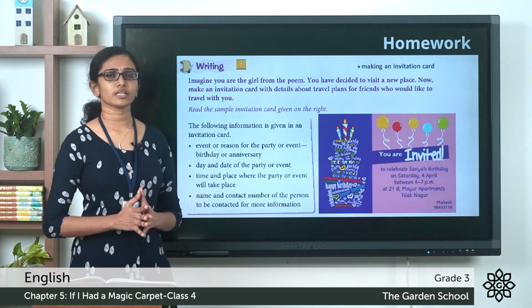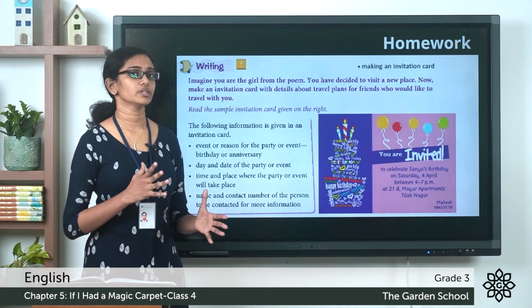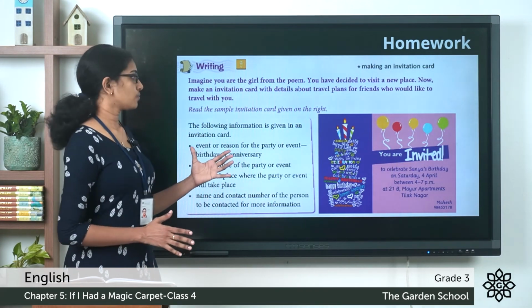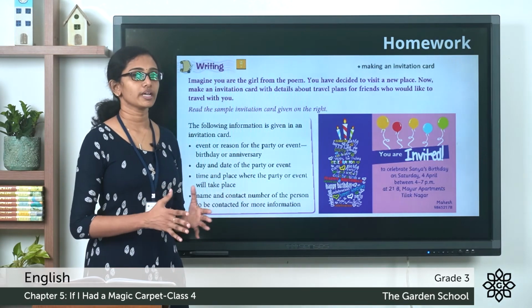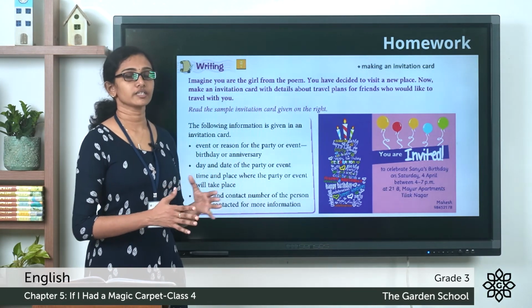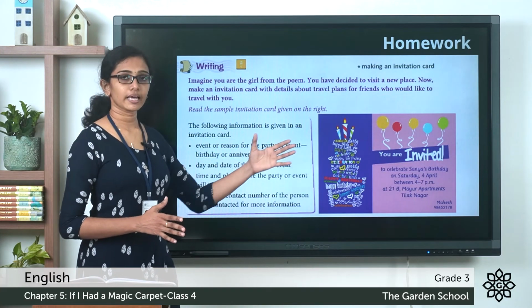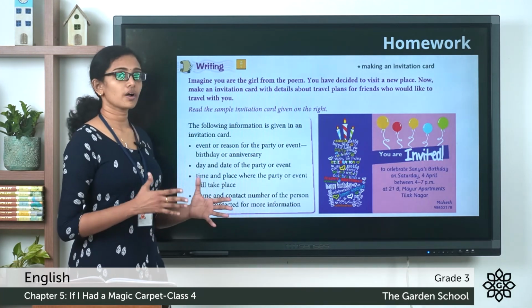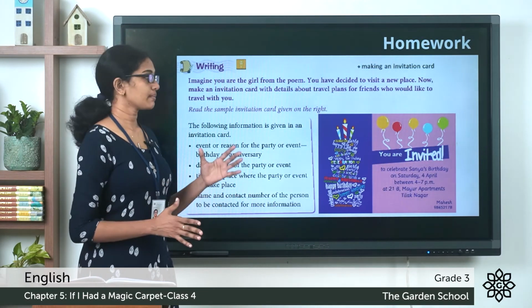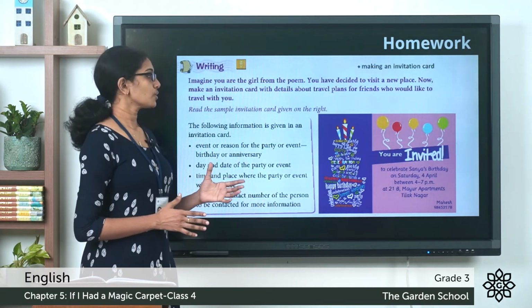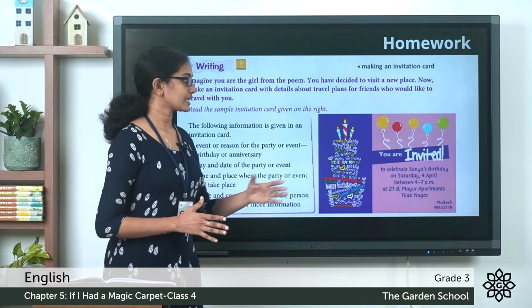And in an invitation card, which are the details that you would usually see? You'll see for what reason or what is the event on this invitation card. What is the occasion or which is the event that you're invited to. And you will see the date and place of it. You will also see the contact number, the contact person for that event. You'll also see the time and place of the event. So similar to the invitation card given here.